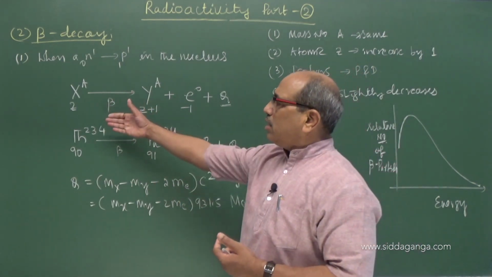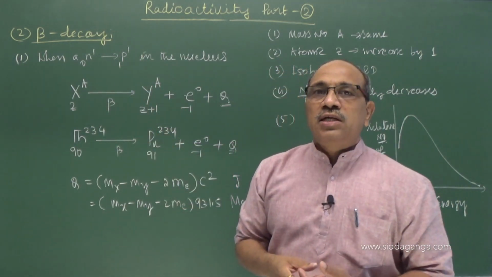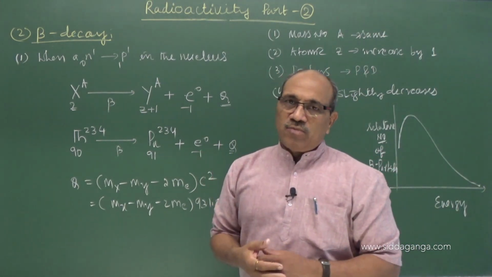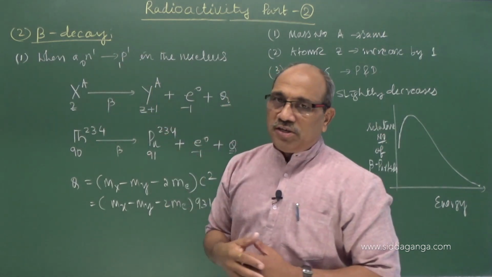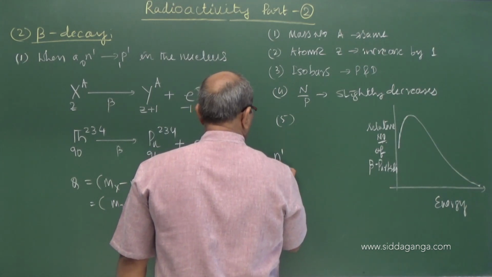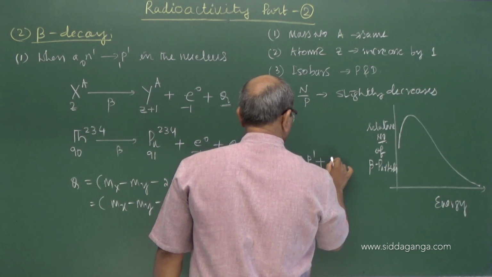Here, proton and neutron are half spin particles, with half into h upon 2 pi angular momentum. If I take the equation of a neutron converting into a proton plus a beta particle,